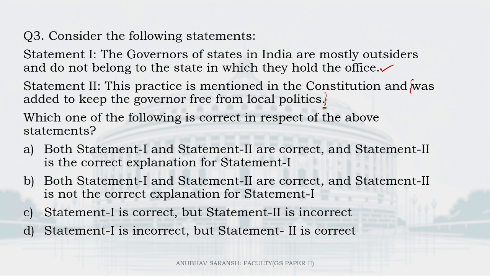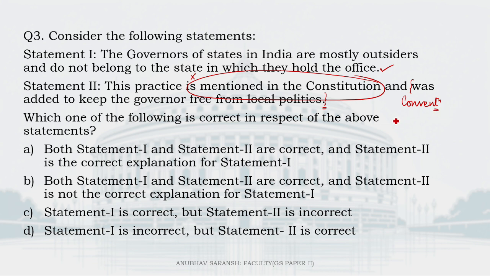You see, governors will always be outsiders. We do not appoint local people as governors. Why? So that they are free from local politics and do not cause unnecessary interference in the governance of the state. However, this practice is not mentioned in the Constitution. It is just a convention.